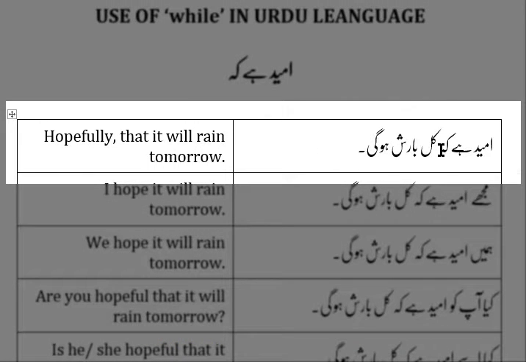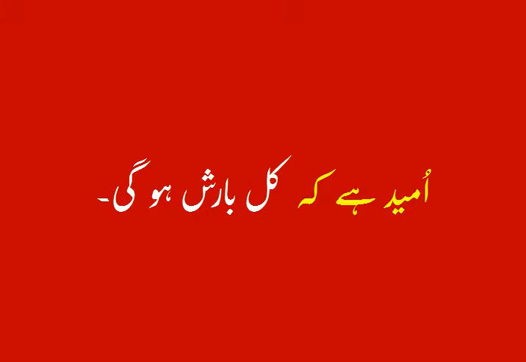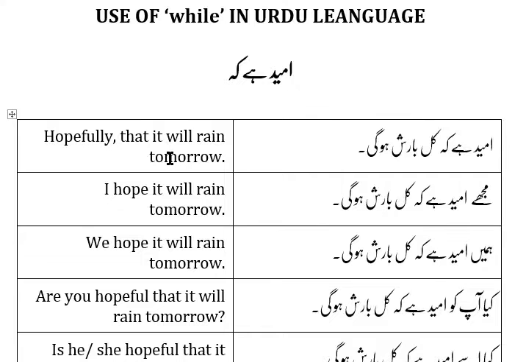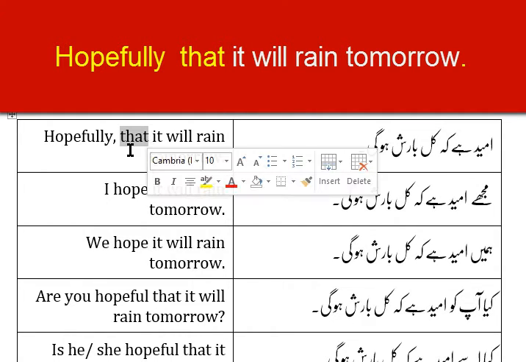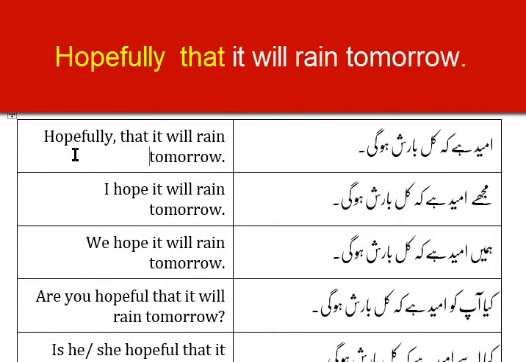So umeed hai ke, for example, hopefully that it will rain tomorrow. Umeed hai ke kal barish hogi. So hopefully, umeed hai ke kal barish hogi, it will rain tomorrow. In Urdu, the Kaf, K, is used in place of "that" in English. So hopefully that, umeed hai ke, it will rain tomorrow, kal barish hogi.